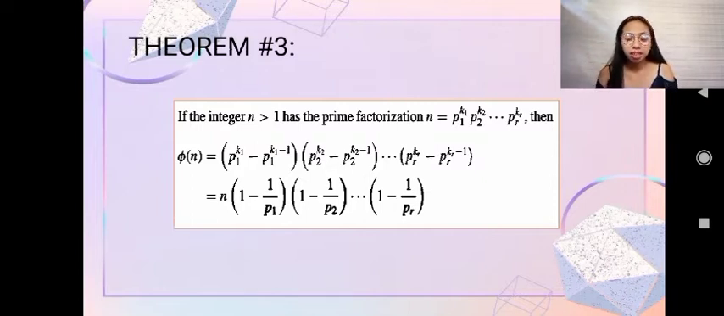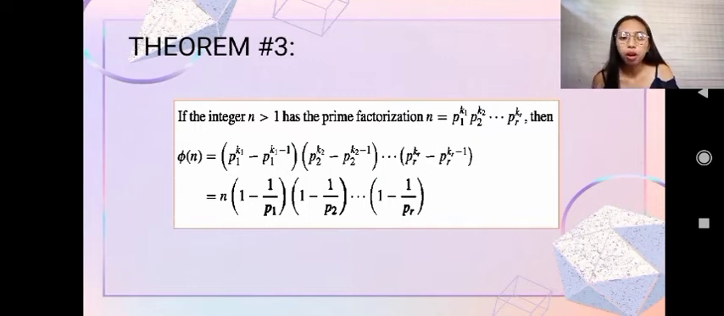phi of n equals p sub 1 raised to the power of k sub 1 minus p sub 1 raised to the power of k sub 1 minus 1, times p sub 2 raised to the power of k sub 2 minus p sub 2 raised to the power of k sub 2 minus 1, up to p sub r raised to the power of k sub r minus p sub r raised to the power of k sub r minus 1, which equals n times (1 minus 1 over p sub 1), (1 minus 1 over p sub 2), up to (1 minus 1 over p sub r).